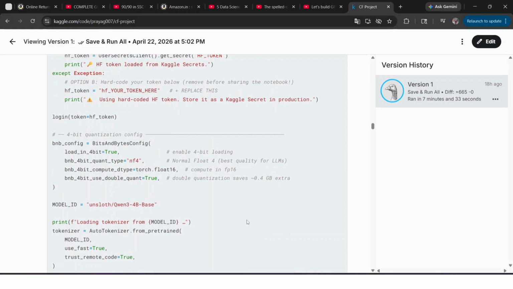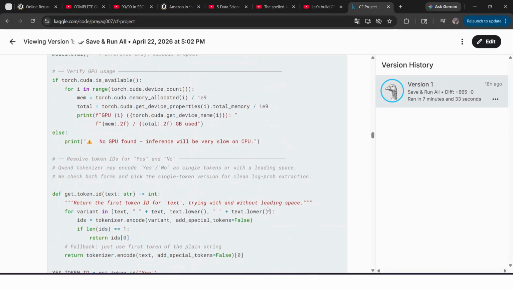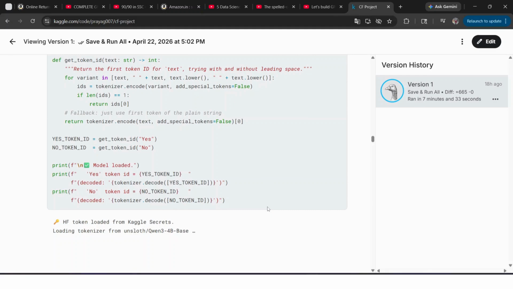Instead of having the LLM generate text auto-regressively, we structure the input as an instruction following prompt. We feed the model up to 10 recently liked and 5 recently disliked movies and ask, will the user enjoy this target movie? And the LLM has to answer with a yes or no.